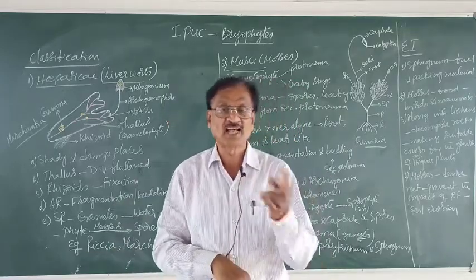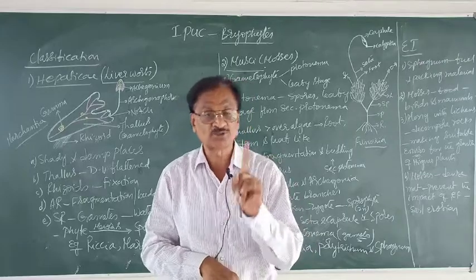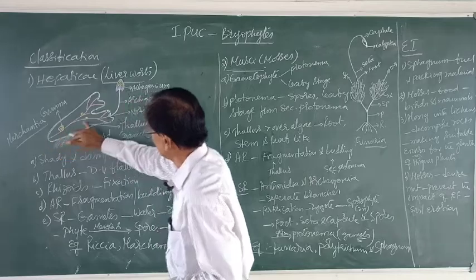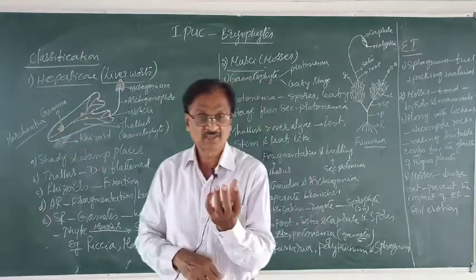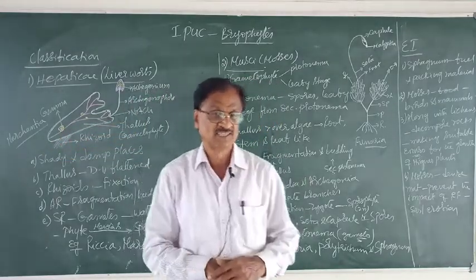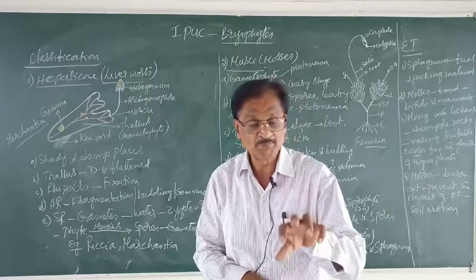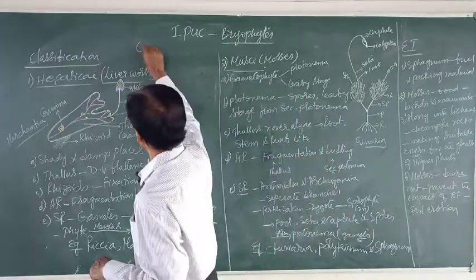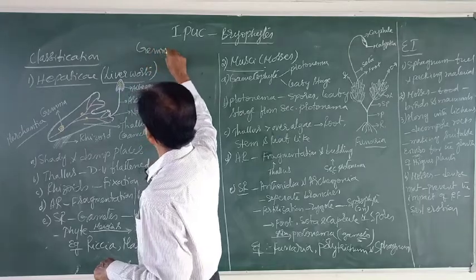That means they are unisexual forms. Observe here on the midrib region there are cup-like structures. They are called gemma cups, and the plural form of gemma is gemmae.